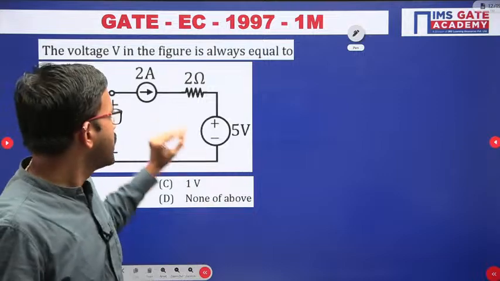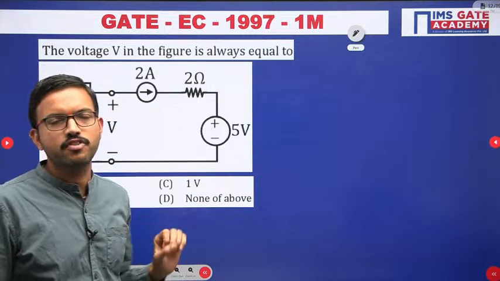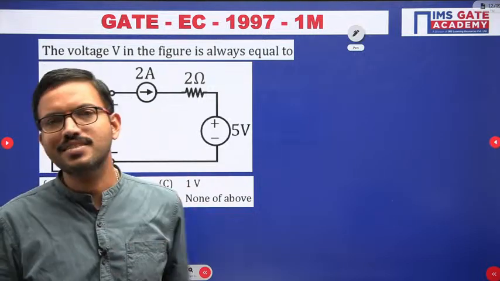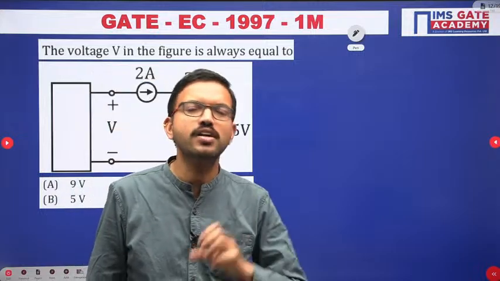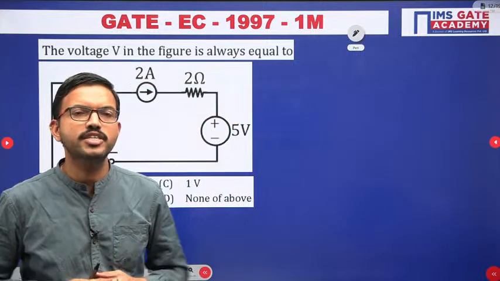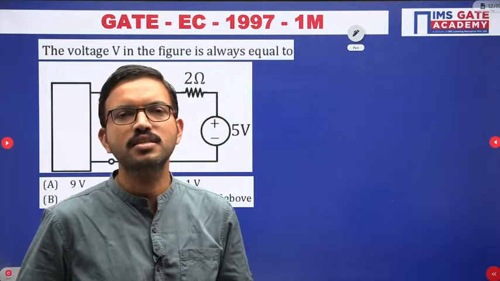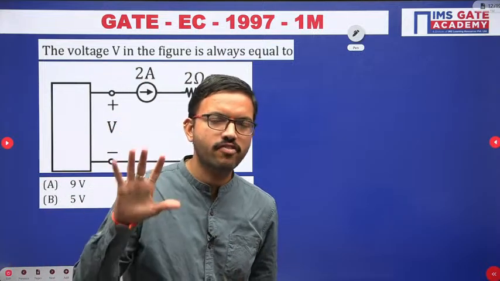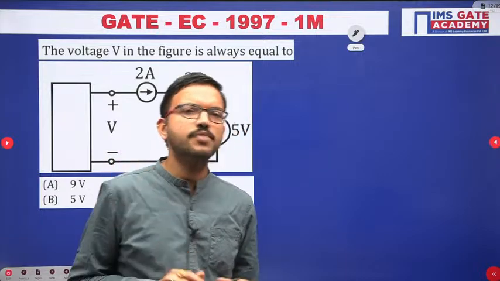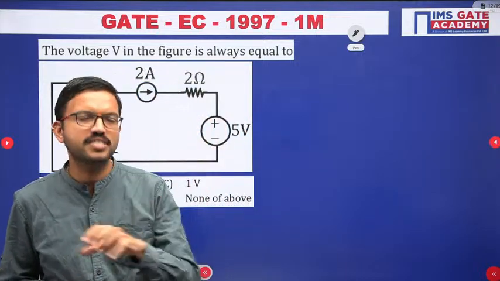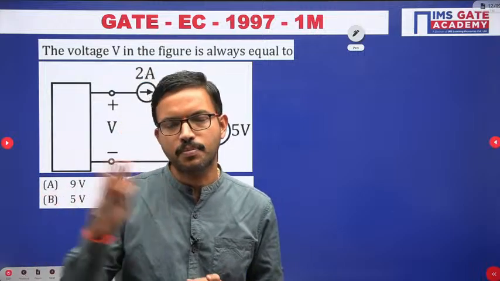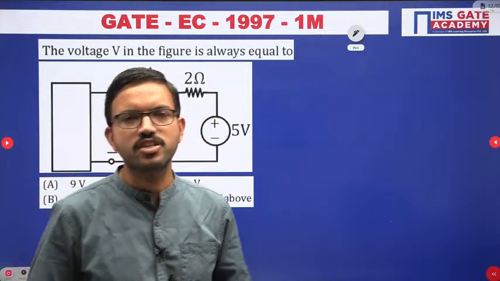But the purpose of this particular foundation course is to become strong on the basics. In the network theory subject you have 5 chapters in total, whether you are from EC, electrical or instrumentation. For all 3 branches you have 5 chapters. Among all the 5 chapters, the first chapter concepts are the basics for all the upcoming chapters, like the second chapter, third chapter, whatever it may be.